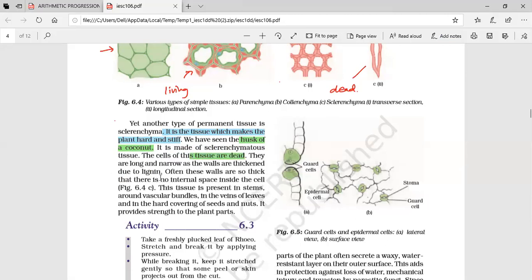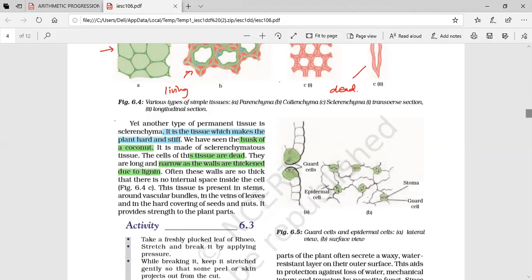They are long and narrow, as the walls are thickened due to lignin. This is a structure: they are long, they are narrow, that means thinner but longer. They are thickened due to lignin. Lignin is one of the chemicals the wall is made up of. Often these cells are so thick that there is no internal space inside the cell.